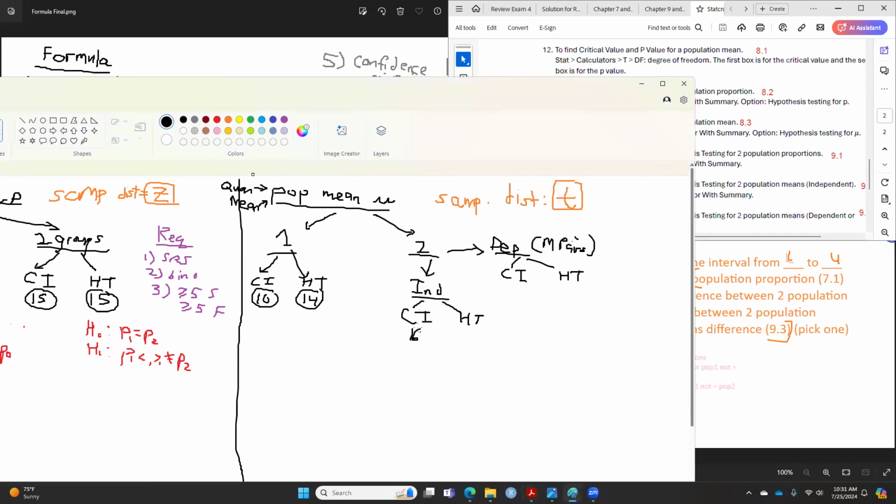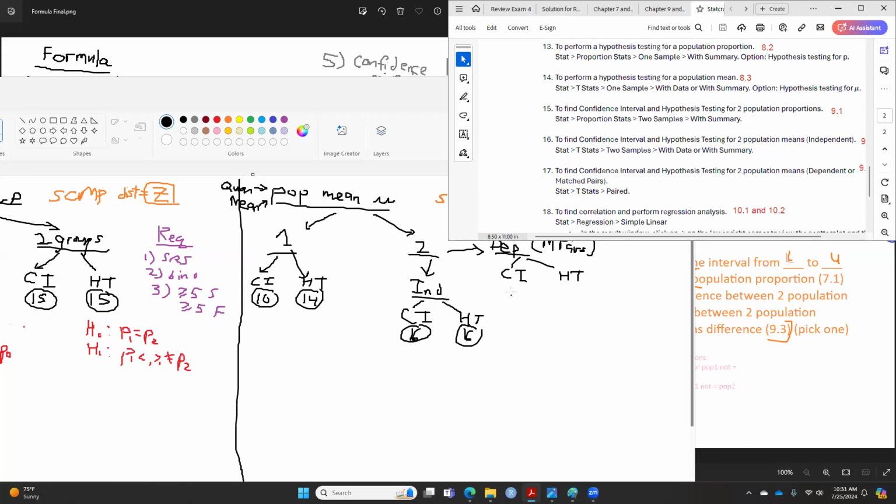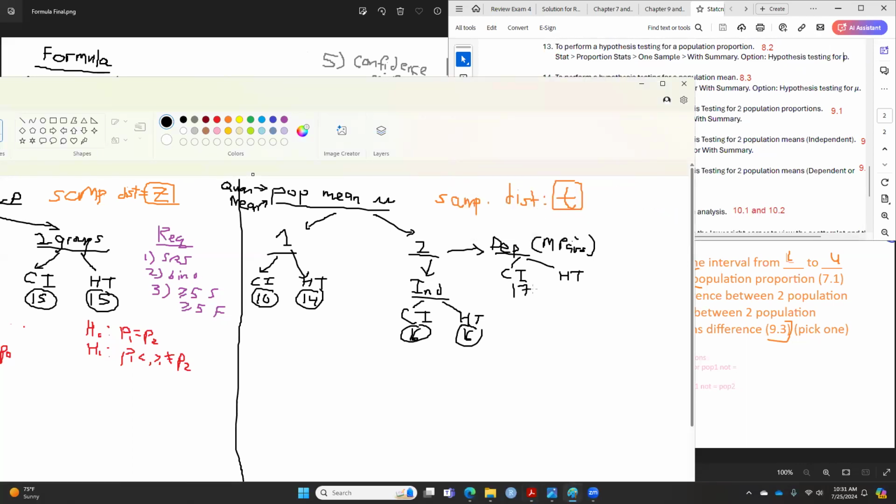So again, it doesn't matter whether it is a confidence interval or hypothesis testing. And then this is number 17, for the dependent or matched pair. Okay, that is taking care of that. Then we will talk about the statement.